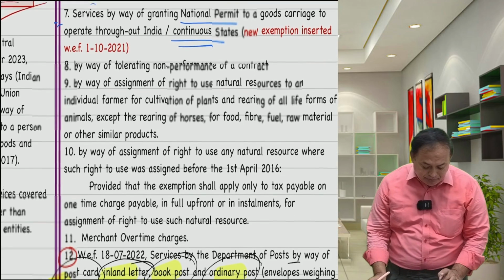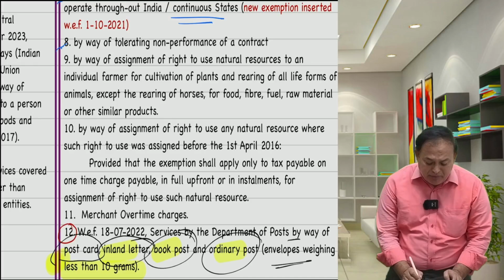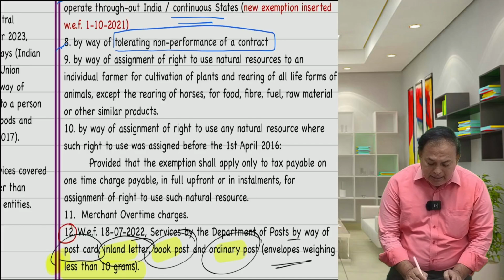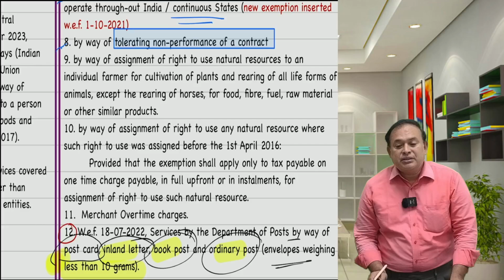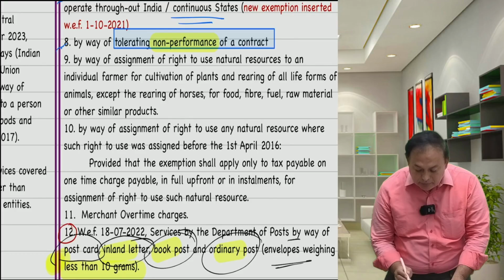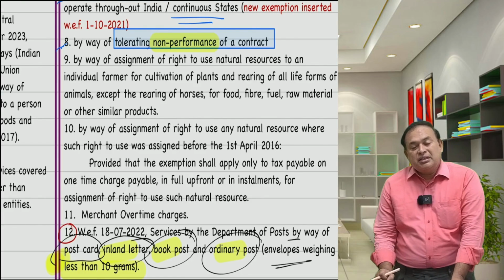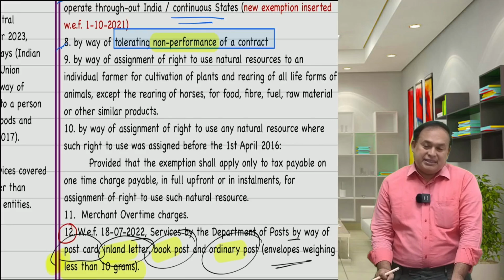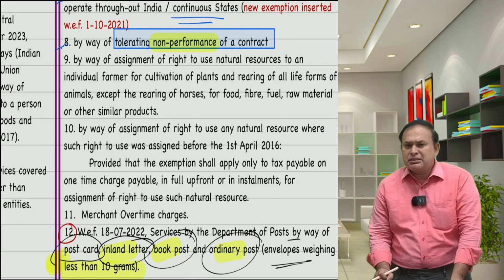Further, my dear friends, supply of services by way of tolerating non-performance of a contract. Tolerating non-performance of a contract. Tolerating carefully, tolerating of what? Tolerating of non-performance. How to understand this? Carefully listen to my simple example and answer it.